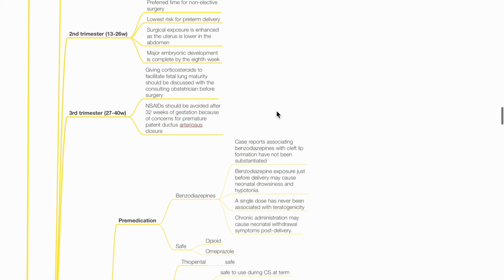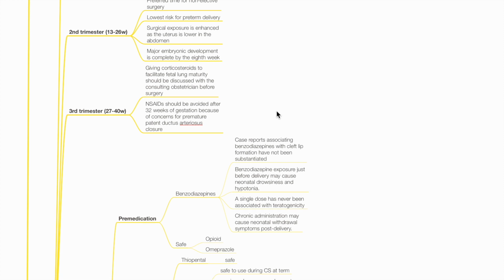In the third trimester, giving corticosteroids to facilitate fetal lung maturity should be discussed with the consulting obstetrician before surgery. NSAIDs should be avoided after 32 weeks due to concerns of premature closure of PDA.